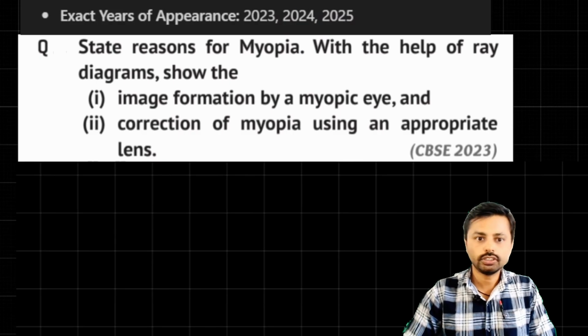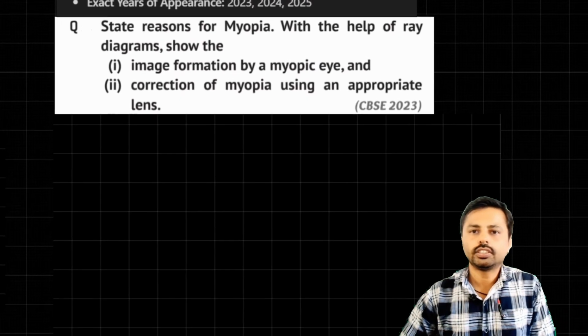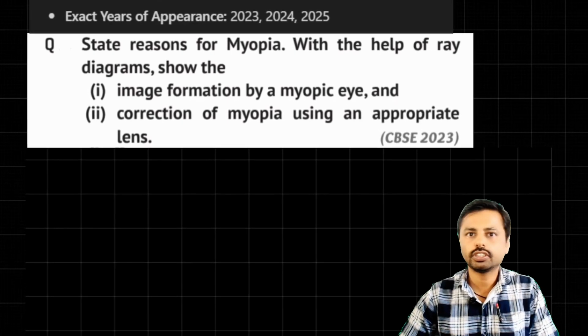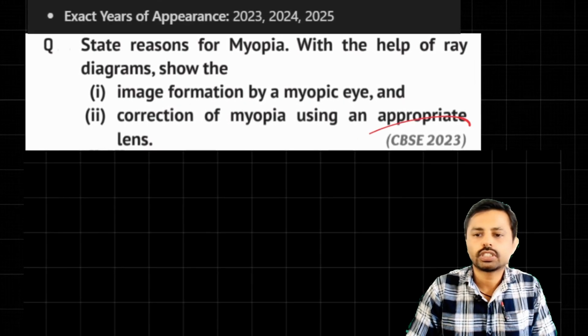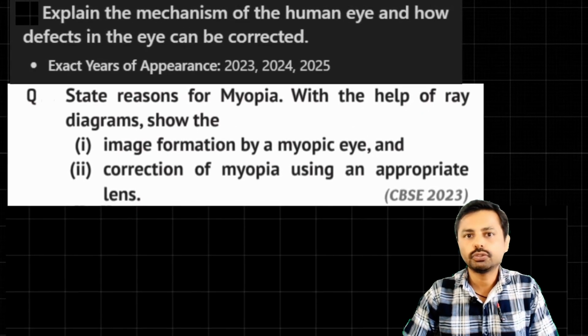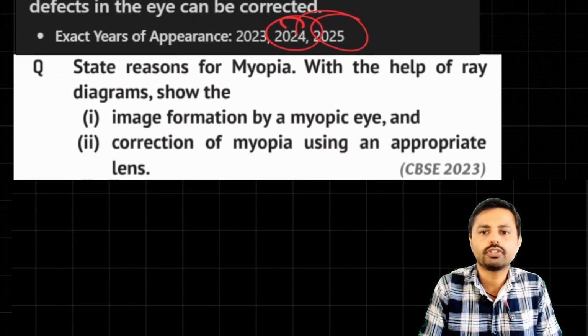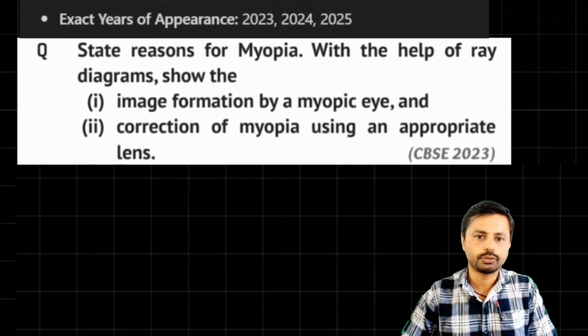Can you solve this question? Read it and try once. This is from the Human Eye and Colorful World chapter. This is a very important question. It comes almost every year. This was asked in 2023, but this question is asked in different ways in 2024, 2025, and before also.